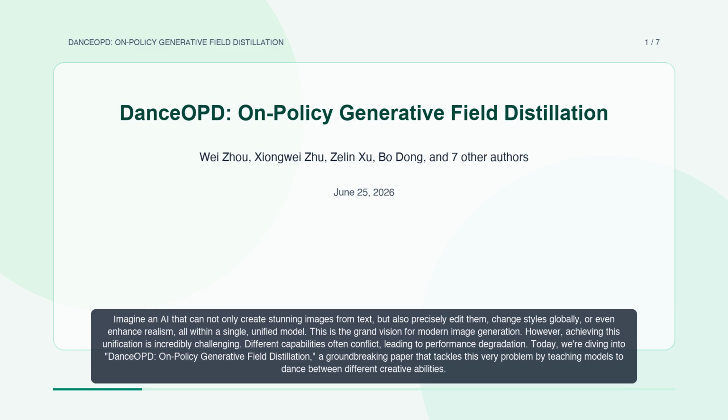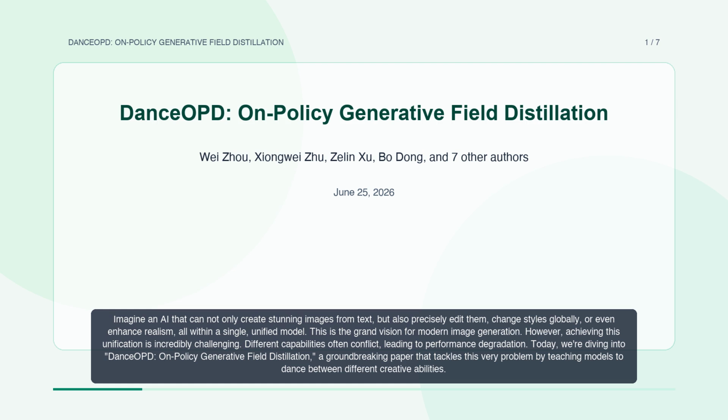Imagine an AI that can not only create stunning images from text, but also precisely edit them, change styles globally, or even enhance realism, all within a single, unified model. This is the grand vision for modern image generation. However, achieving this unification is incredibly challenging. Different capabilities often conflict, leading to performance degradation.